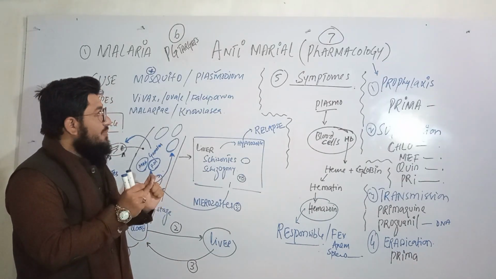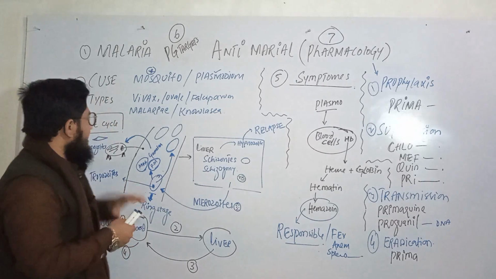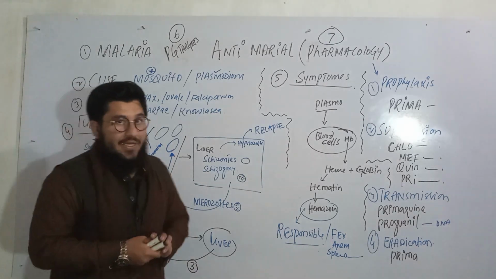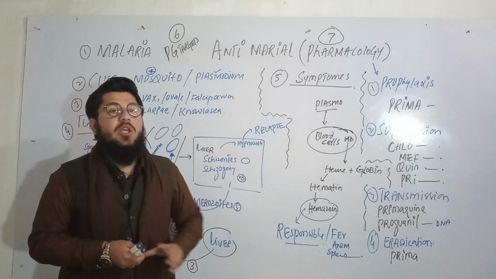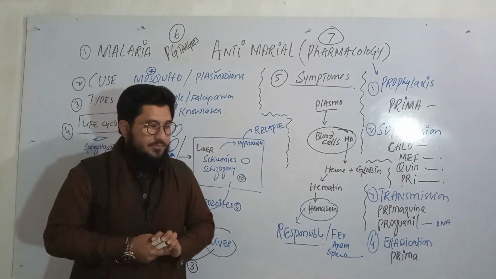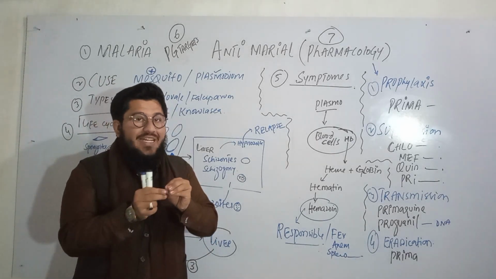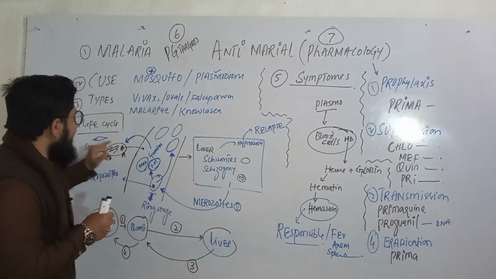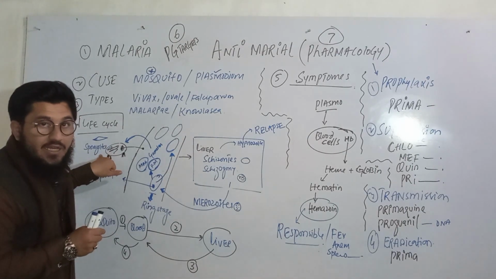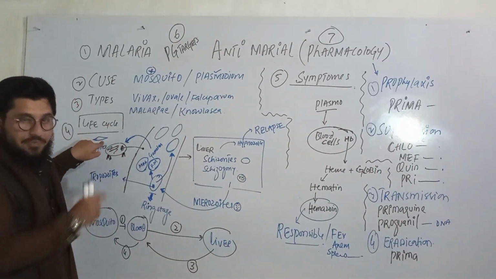Now let's come to the very important point, the life cycle of the malarial parasite, or one can also say the life cycle of plasmodium. When plasmodium is in the mouth of the mosquito, it is named a sporozoite, and the structure is just like this, a flat structure.